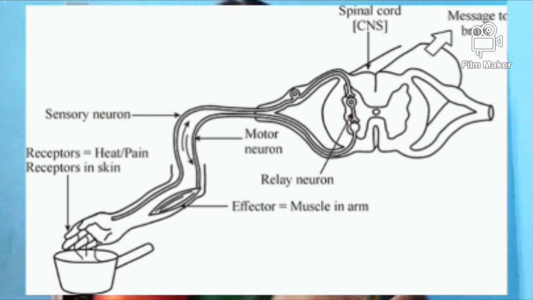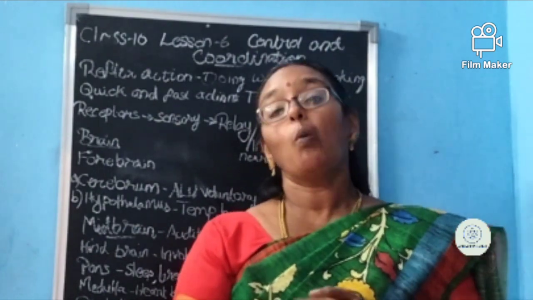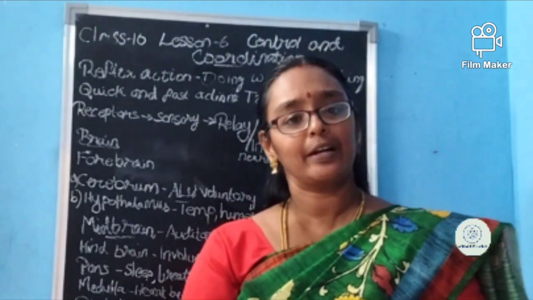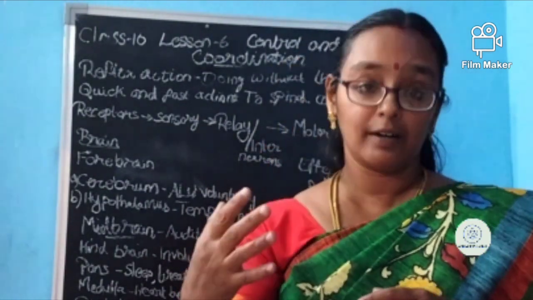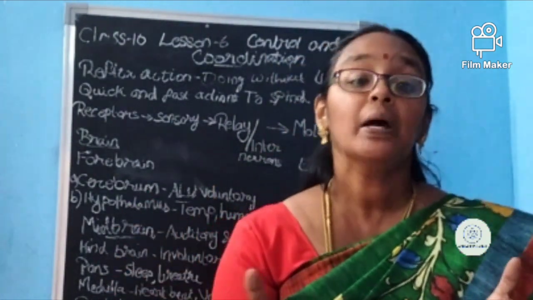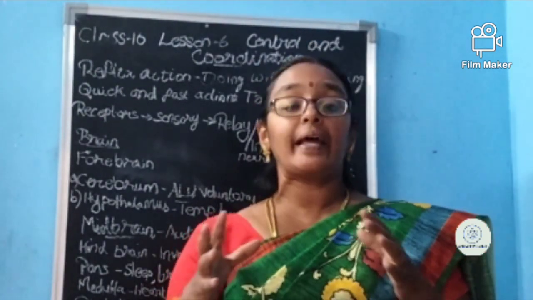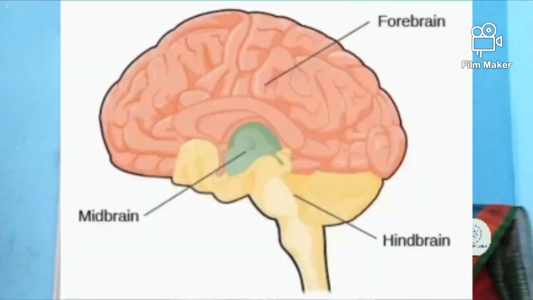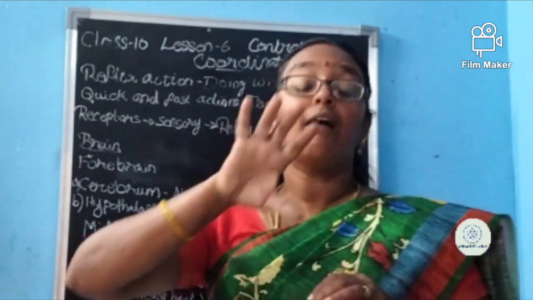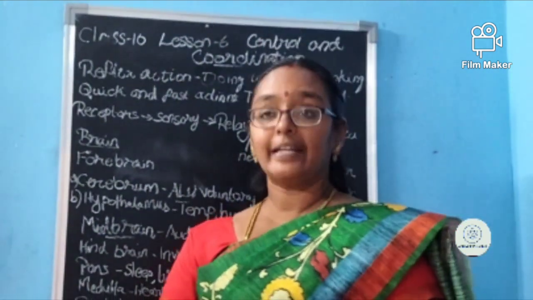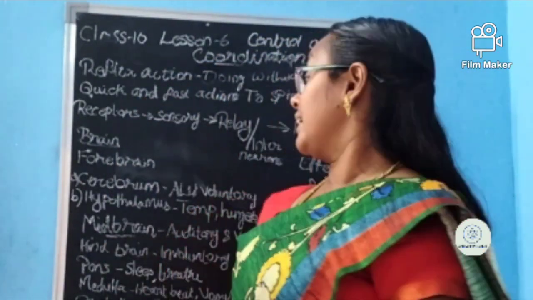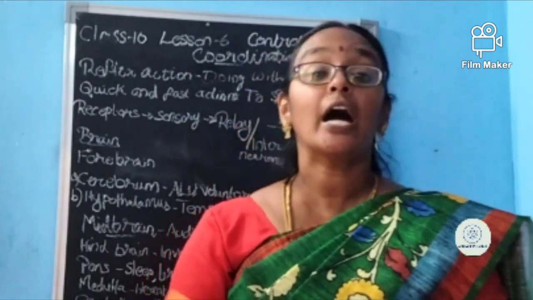Now, as they are so important, we should know what parts are present in the brain as well as the spinal cord. Okay, are you ready to learn? The parts or important types. What are the things seen in the brain as well as the spinal cord? The brain is divided into three. What are they? Forebrain, midbrain and hindbrain. Forebrain is the largest part of the brain. Okay, it is seen in the front. The front topmost part is what, ma'am? Forebrain. It contains the cerebrum as well as the hypothalamus.